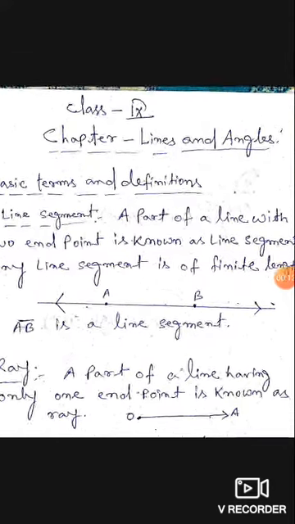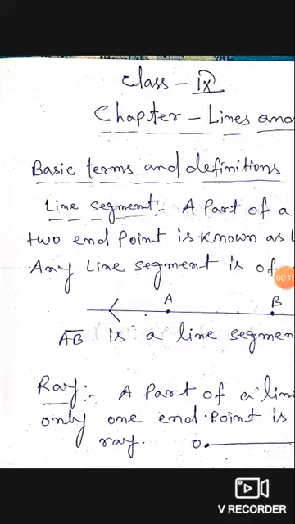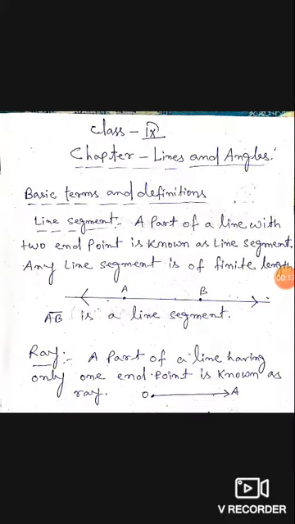So here you can see the definition of line segment. A part of a line with two endpoints is known as line segment. And of course, if it is a part of a line which is of infinite, we all know that line is of infinite length. Okay. So any line segment is of finite length.